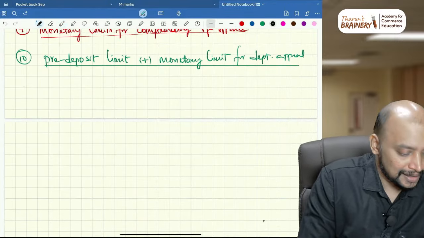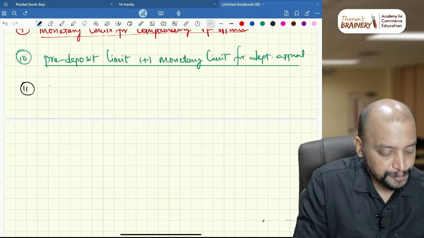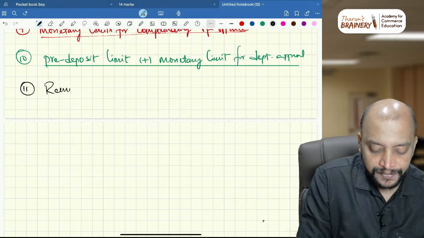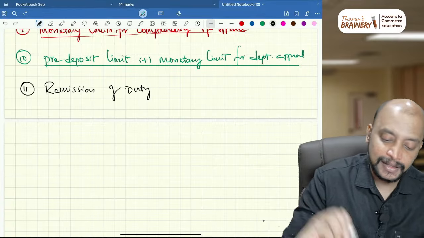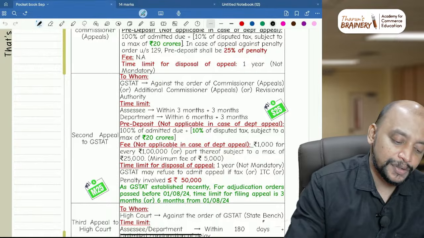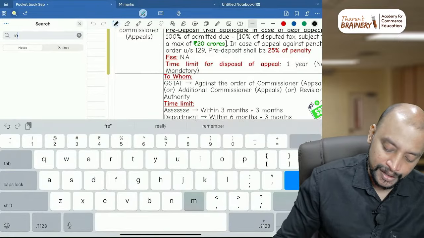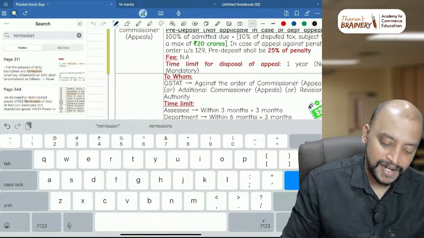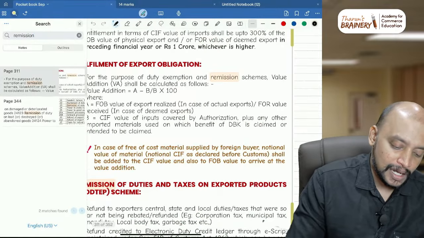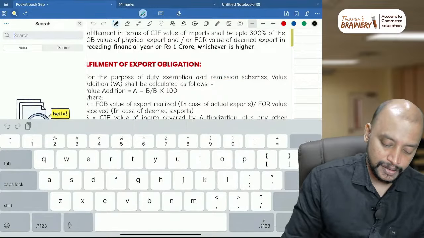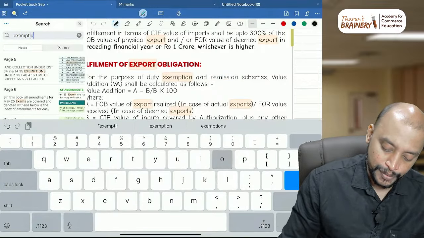Next one, 11. So remission of duty. So this is also one area, this can be tested. So when remission of duty will be applicable? So remission of duty will be applicable whenever the imported goods are destroyed. Okay, so whenever the imported goods are destroyed.